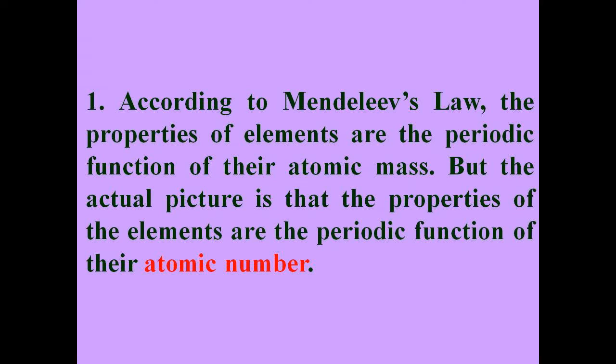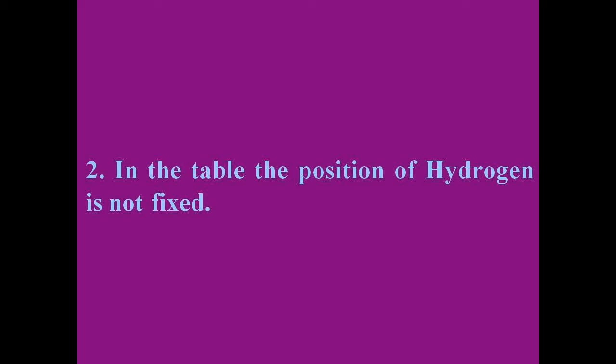Firstly, according to Mendeleev's law, the properties of elements are periodic functions of their atomic masses. But the actual picture is that the properties of the elements are periodic functions of their atomic numbers. Secondly, in the table, the position of hydrogen is not fixed.